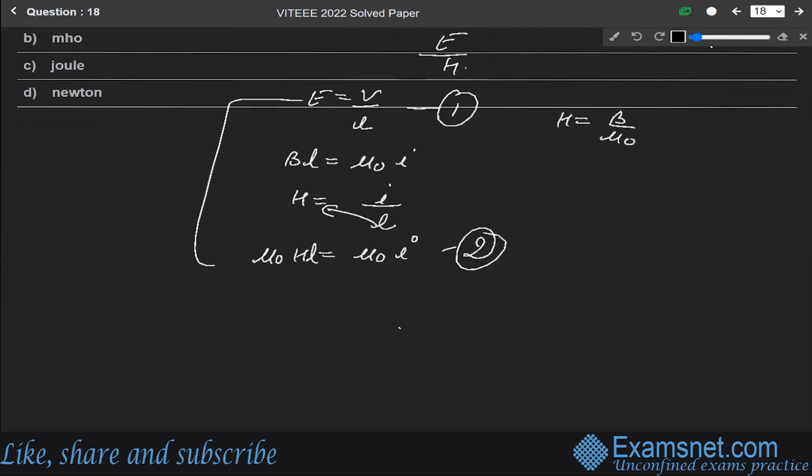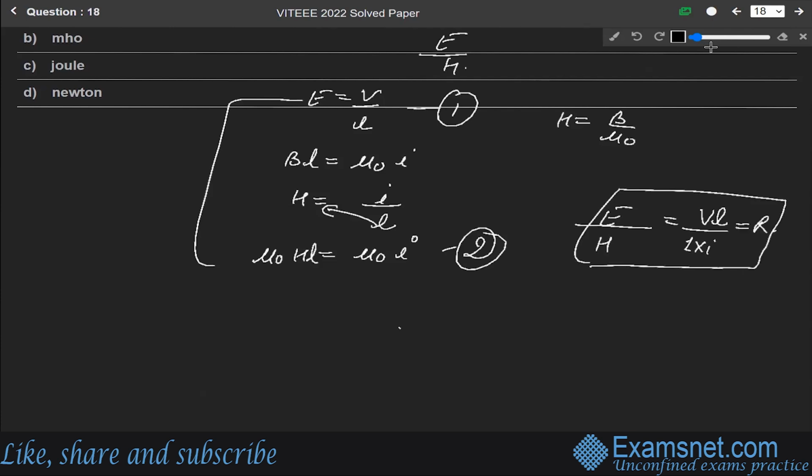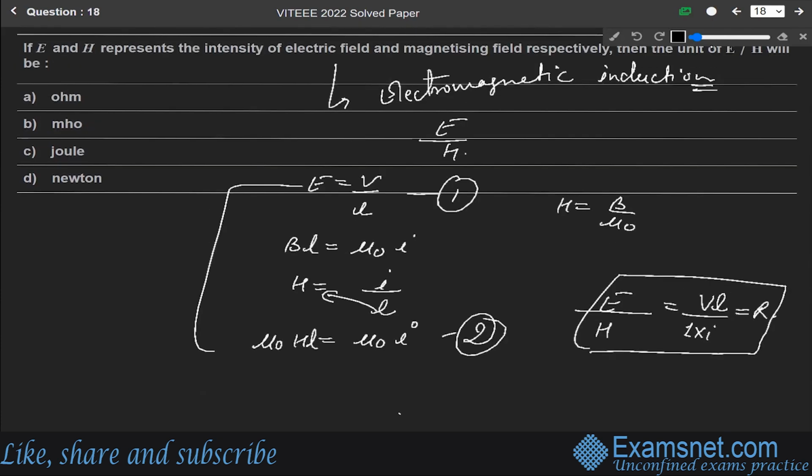So from first and second, E over H we can say will be equal to V into L over 1 cross I, that is equal to R. So E over H is equal to R, means it has a unit of R, resistance, means ohm. Okay, so the correct answer is option A.